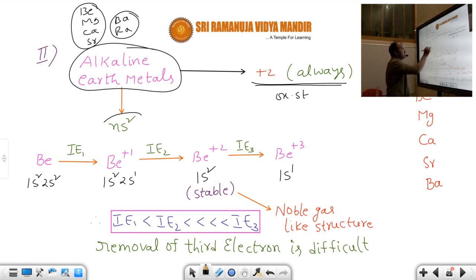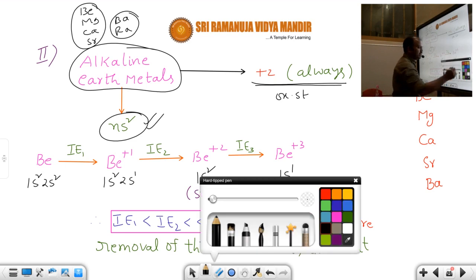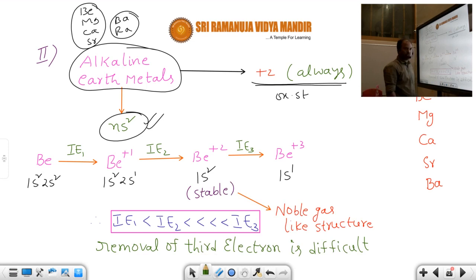These elements are more stable at the +2 oxidation state because in their valence shell there are 2 electrons. When these 2 electrons are donated from their valence shell, these elements are more stable. That means ionization energy is more. Have a look at that. For your sake I take an example here: beryllium. Beryllium has atomic number 4. The electronic configuration is 1s2 2s2. So which is the valence shell? 2s2 is the valence shell. This beryllium is an isolated gaseous atom, so it must be a gas.